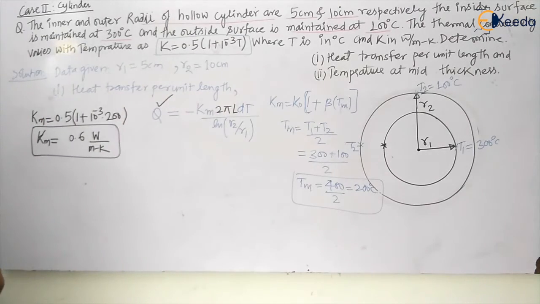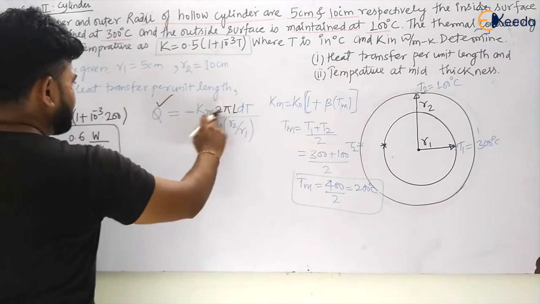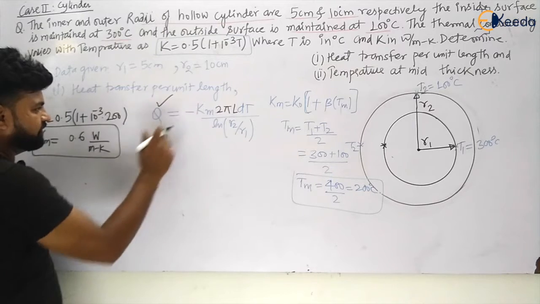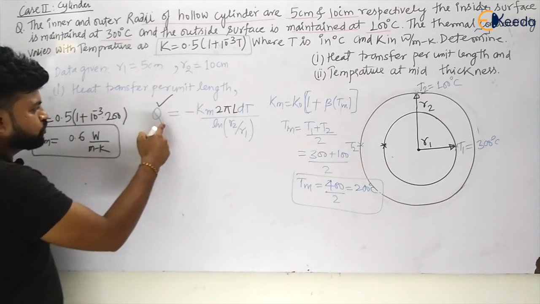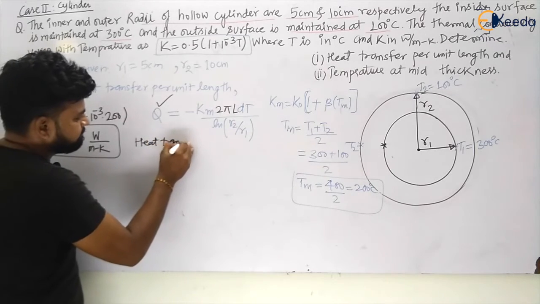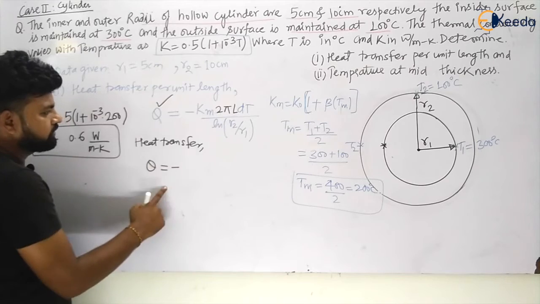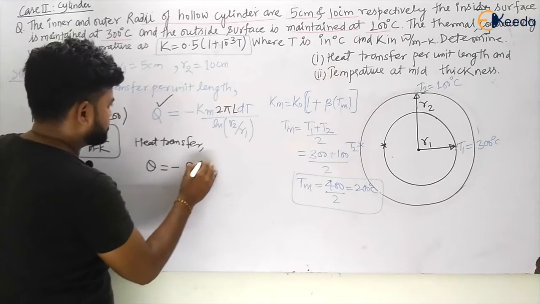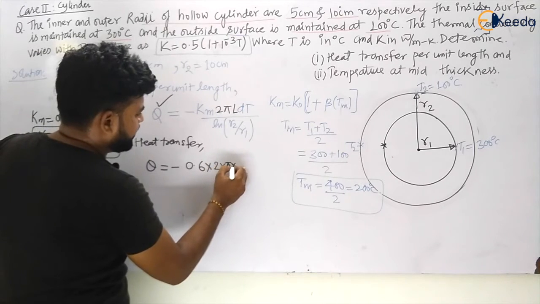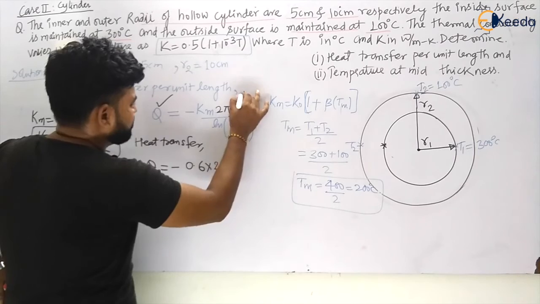So what will this be? This will be 2 pi Km L into dT upon ln R2 by R1, my dear students. So Km we know. Let us calculate the value. So the heat transfer Q will be equal to minus Km, which is 0.6, into 2 pi L. So per meter length he is asking, so I am taking that L to be 1, my dear students.